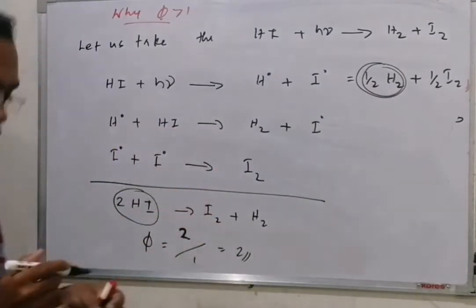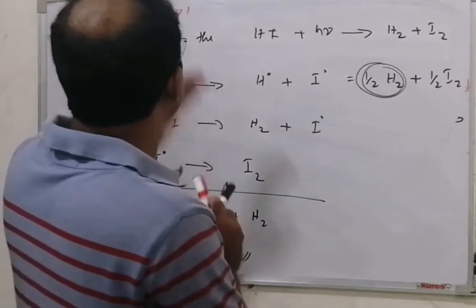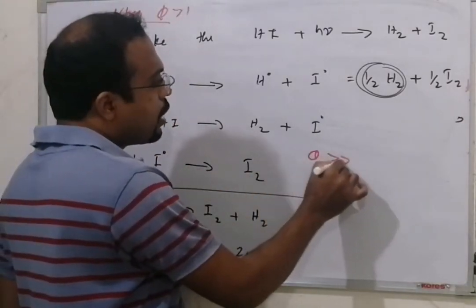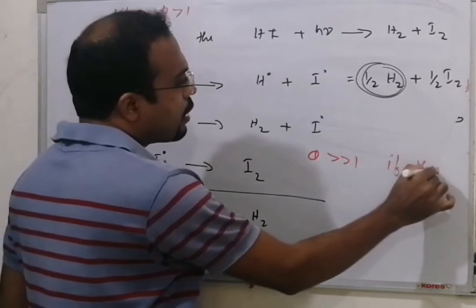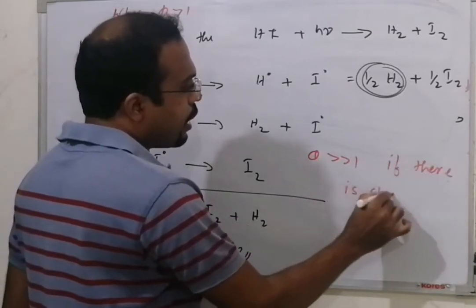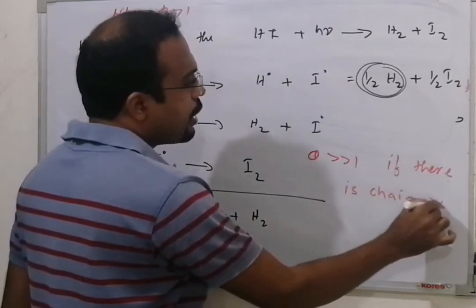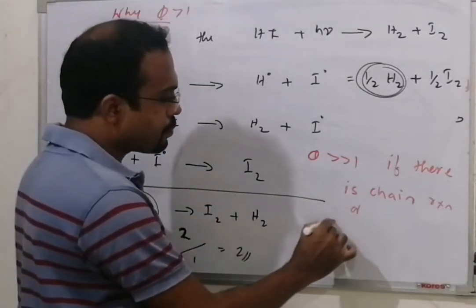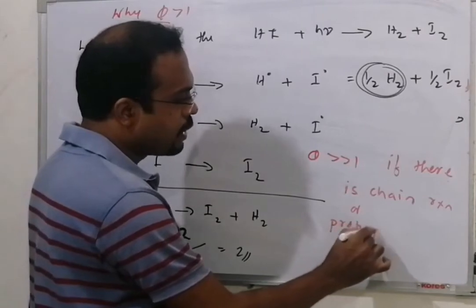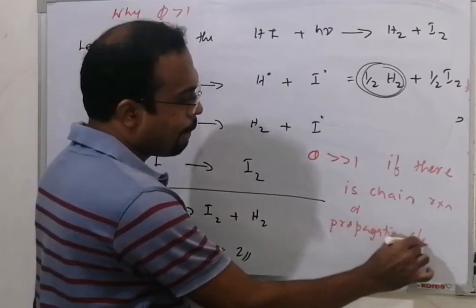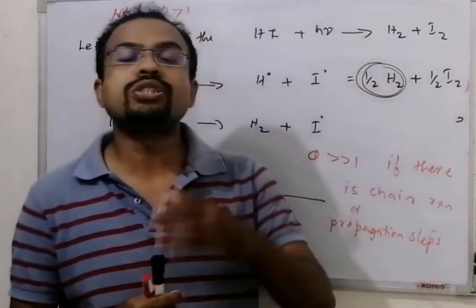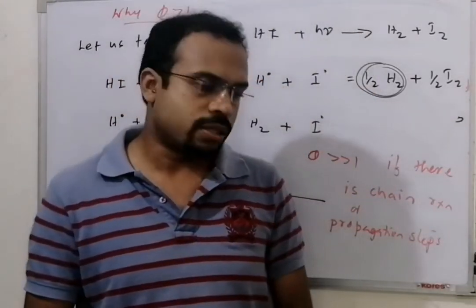Therefore, the quantum yield is greater than 1. The quantum yield will be greater than 1 if there is a chain reaction or propagation steps.